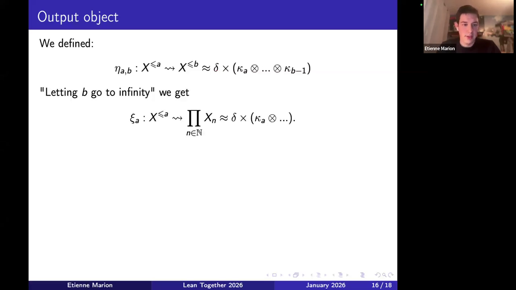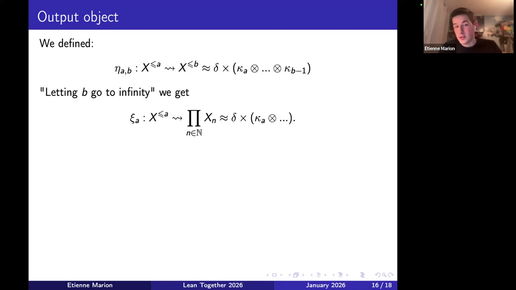And what we do is let B go to infinity to get a kernel psi A, which takes as input the trajectory up to time A, and outputs the trajectory inside the whole product space, which will be deterministic on the first coordinates, and then will consist of the infinite composition product that we cared about in the statement of the theorem.